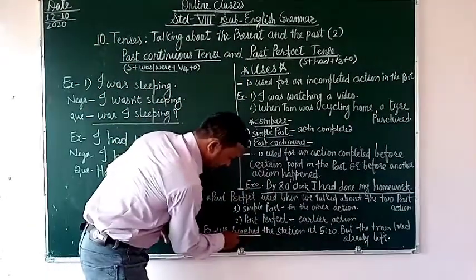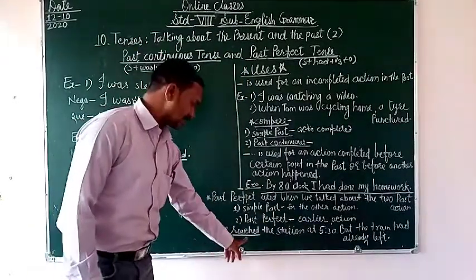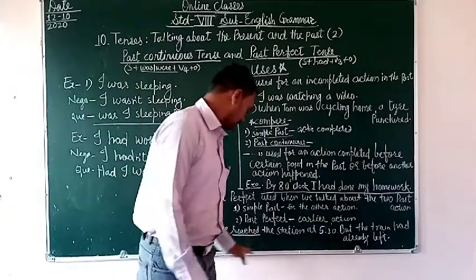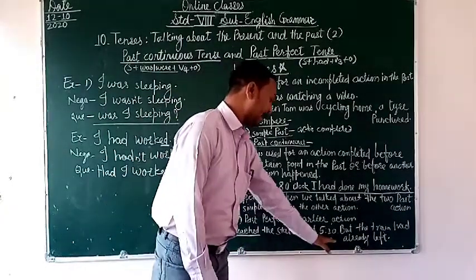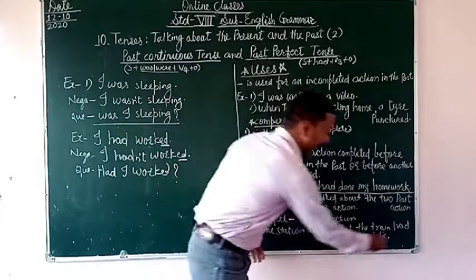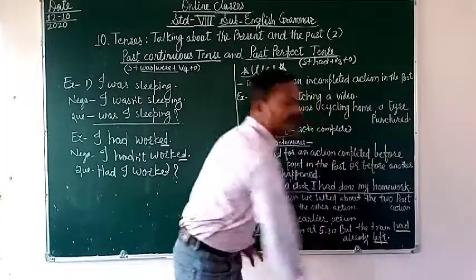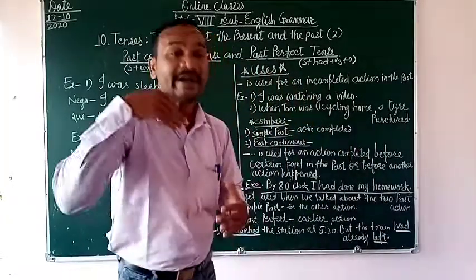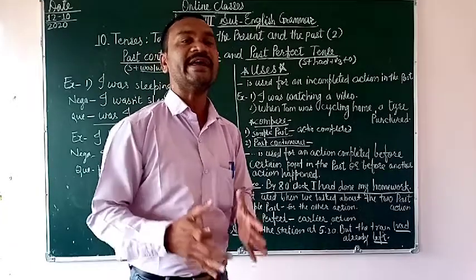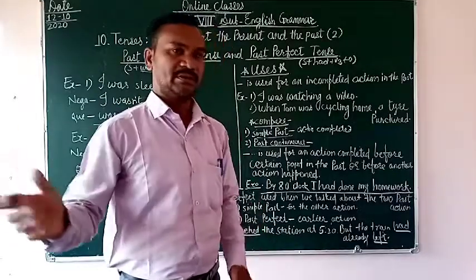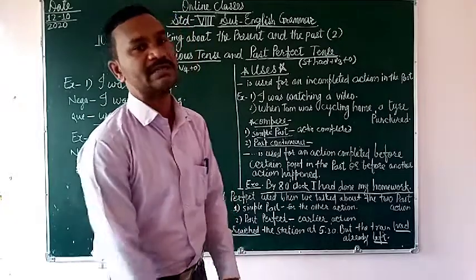We reached is the simple past, second form of the verb. When we reached the station, the train had left. This is another example we can say.